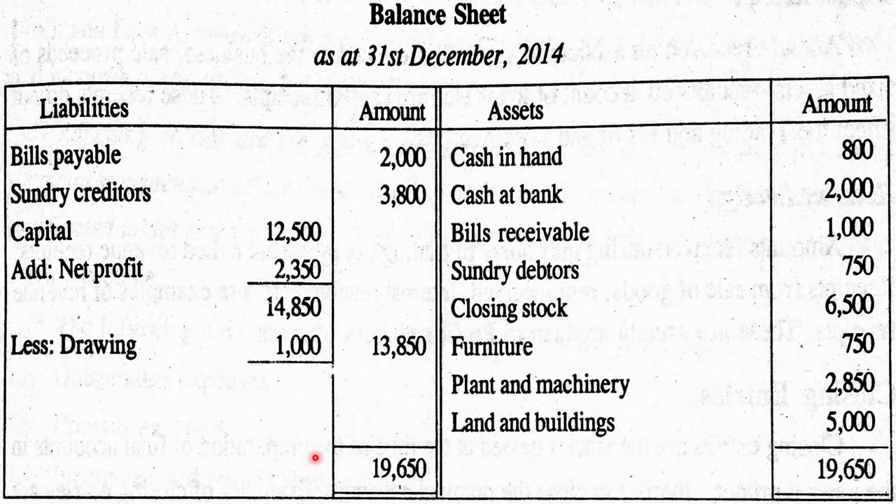Next is the preparation of balance sheet. We are required to prepare trading account, profit and loss account and balance sheet. So balance sheet as at 31st December 2014. Heading is necessary. The left hand side of the balance sheet represents liabilities and the right hand represents assets. In case of a sole trader, short term liabilities are shown first, then long term liabilities and capital. On the asset side, current assets are shown first and fixed assets are shown after that. So let's check the items.